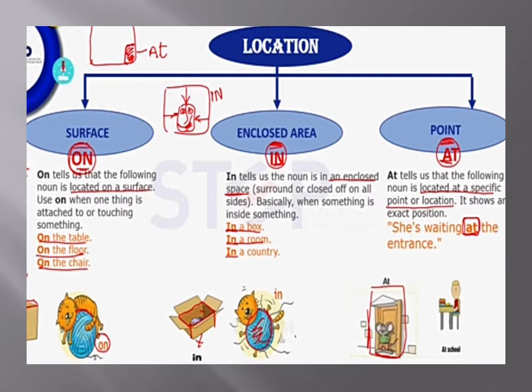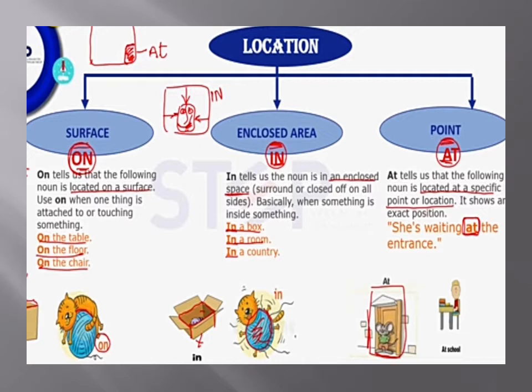Now look at the pic. Here a bee, an insect. The bee is inside the box. The bee is in a box because there is a boundary wall around it, and now it is inside the box. We will use the preposition in here. He lives in a country. Can we get it easily?